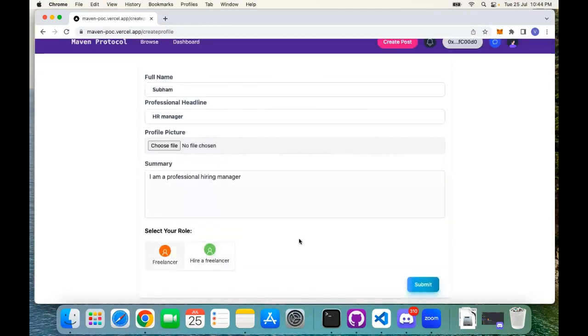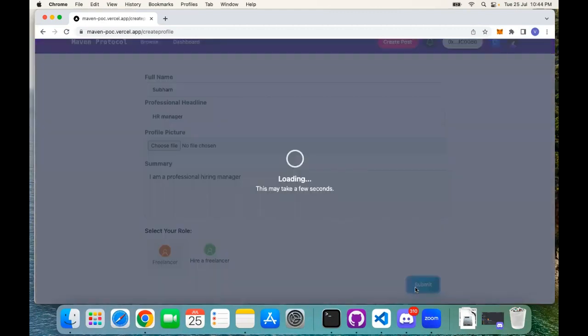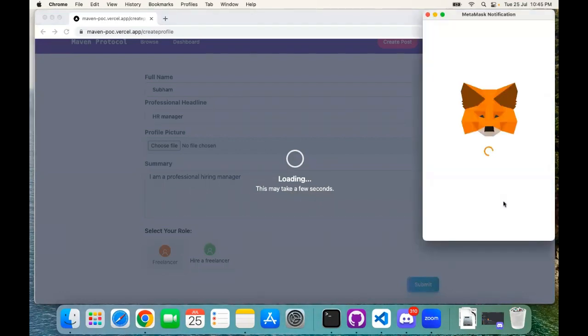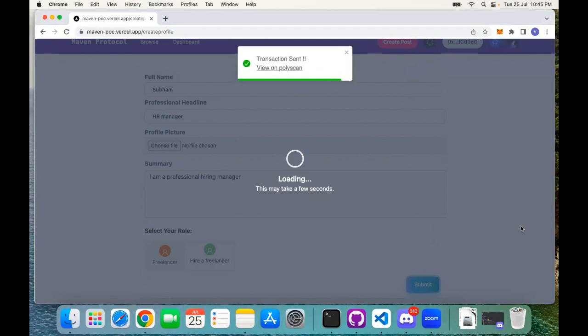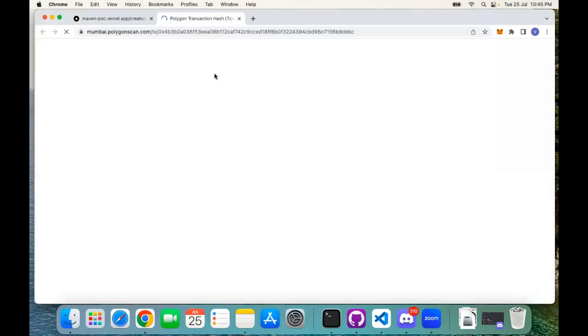Let's say I want to hire a freelancer. Let's say I am a client and I want to hire a freelancer. So I submit my request. The whole contract is deployed onto the Polygon Mumbai testnet. So I send the transaction, and we can also view the transaction in Polygon scan.